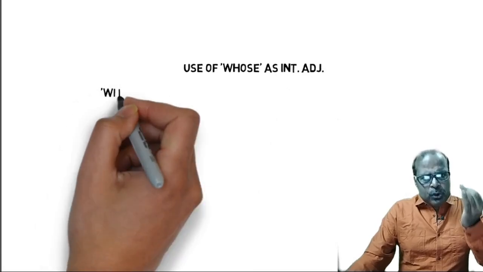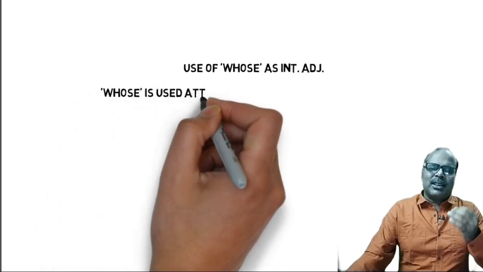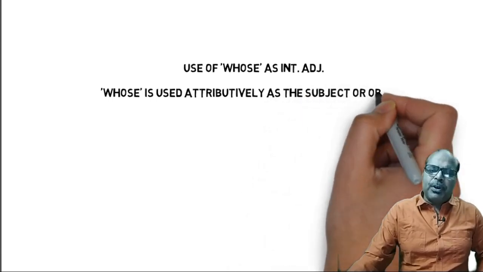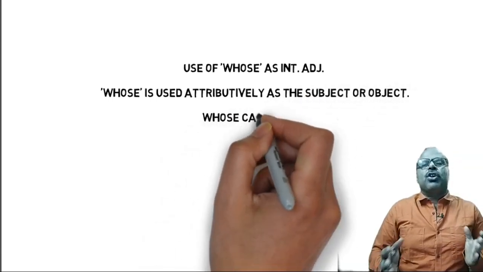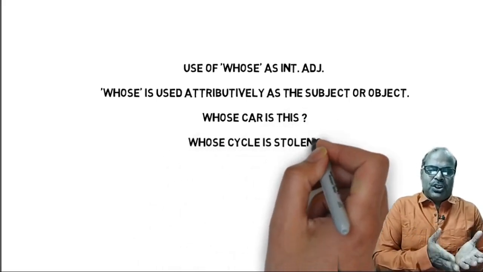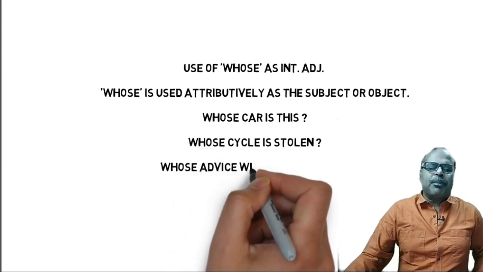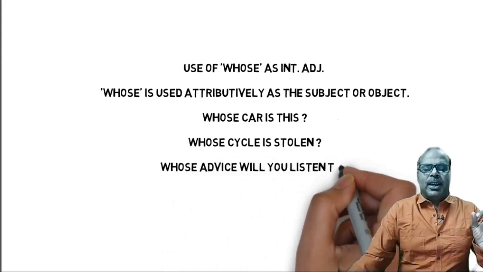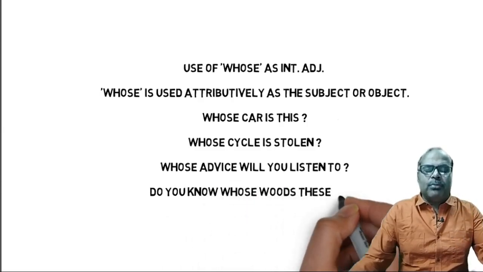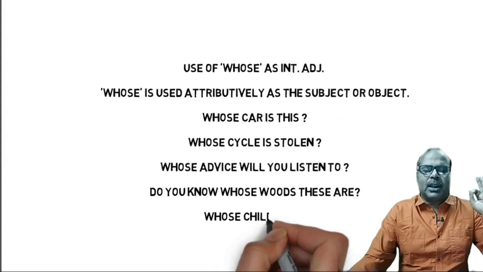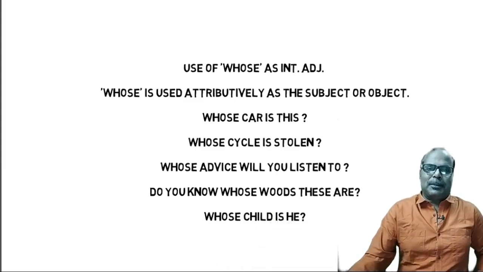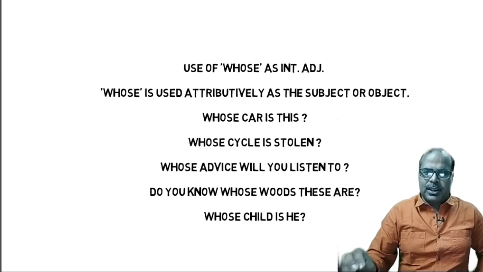Now, use of whose as an interrogative adjective. Whose is used attributively as the subject or object. It may be placed at the position of the subject or at the position of the object. It is used attributively, that means either just before the noun, which is modified, or just after the noun. Let us see some examples. Whose car is this?